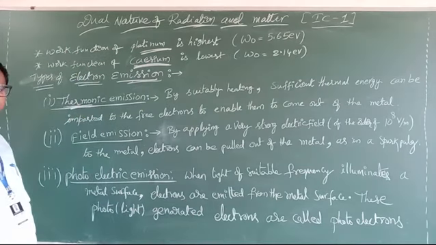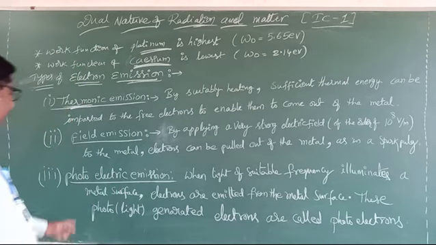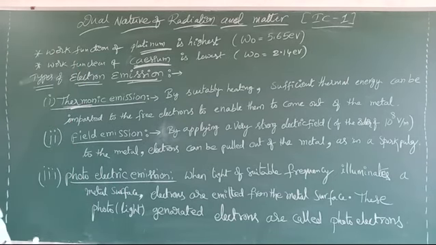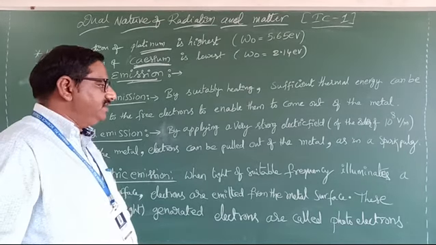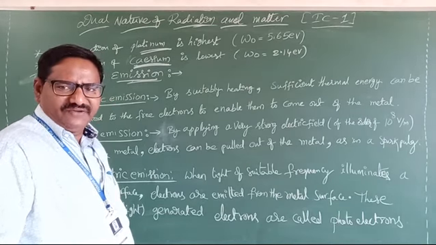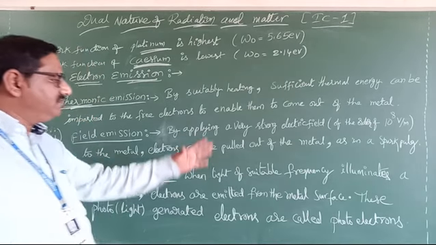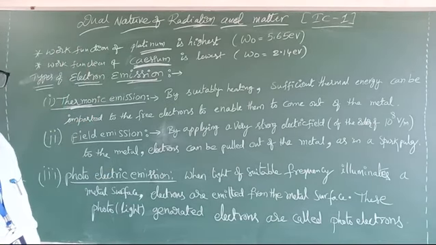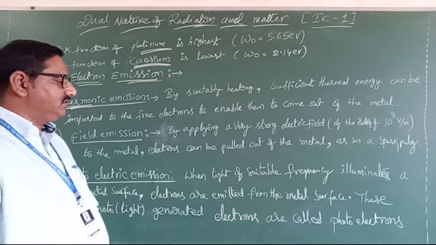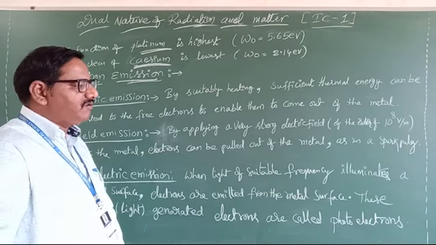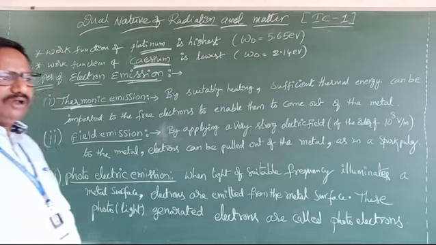The second type of electron emission is field emission. What is meant by field? Nothing but electric field. If you apply a very strong electric field to the metal surface, that energy is received by the electrons, and they get excited and can come out from the metal surface in the form of a spark.